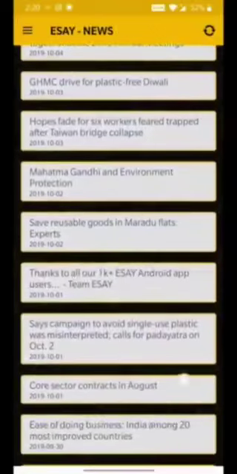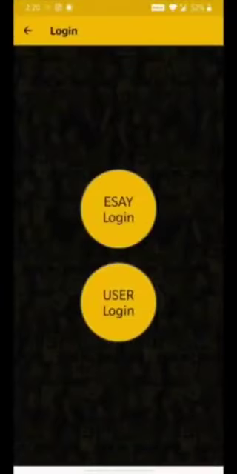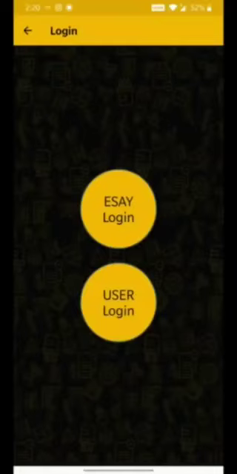Coming to the registry, as you can see here, we have different types of signups available for different types of users, but mainly 2 types of logins. One is the ESAY login. This is for the consultants, contractors, machinery and material suppliers, testing labs, engineers seeking employment and workforce. And the other, the user login. This is for all other users. So all you need to do is to put yourself in one of these categories and keep on exploring the ESAY app. That's all for now.